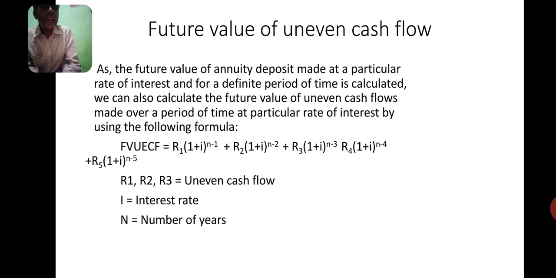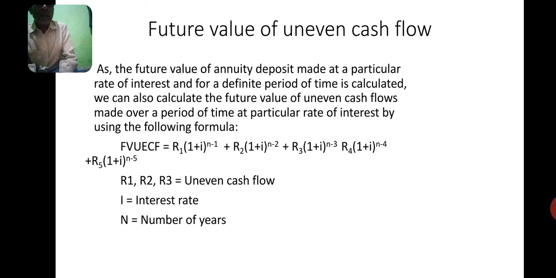As the future value of annuity deposits made at a particular rate of interest and for a definite period of time is calculated, we can also calculate the future value of uneven cash flows made over a period of time at a particular rate of interest by using the following formula.